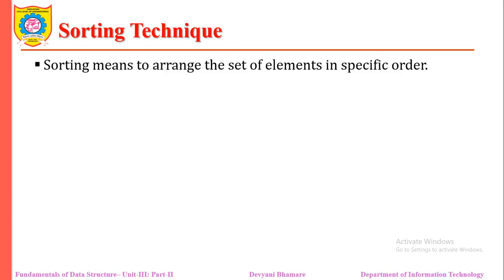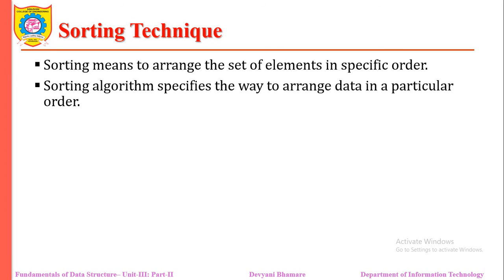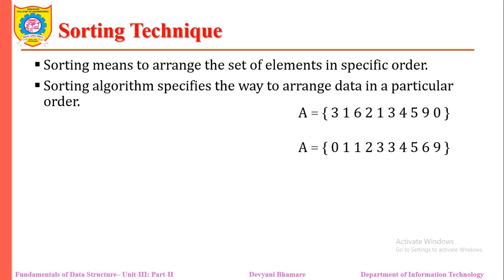Let me start with sorting. Sorting is one of the most common data processing applications. Sorting means we are arranging a set of elements in a specific order. A sorting algorithm indicates the way to arrange the data in a particular order. Assume that we are having some numbers and we want to sort them. Then what we do? We keep them in a specific order, in increasing order or in decreasing order.